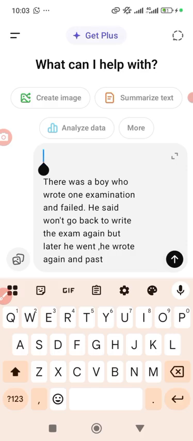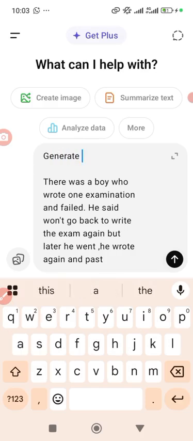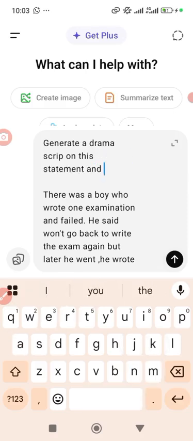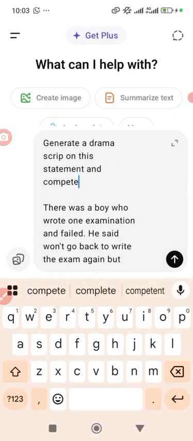I'll just say, ChatGPT, generate a drama script on this statement and complete it, and complete the scene.